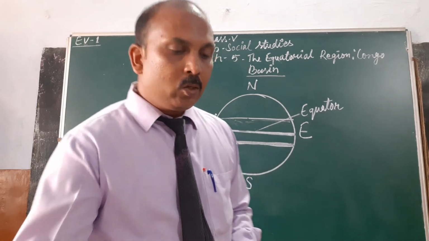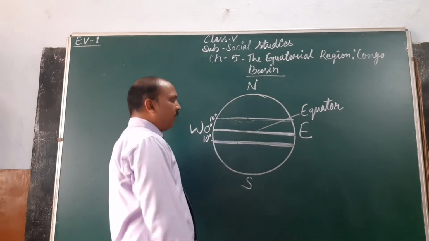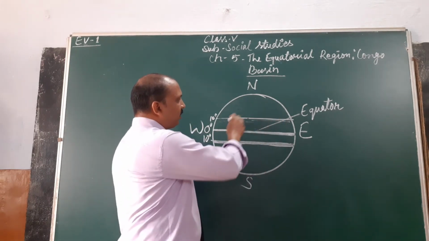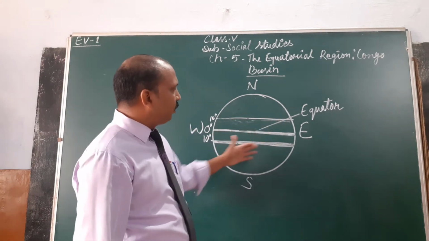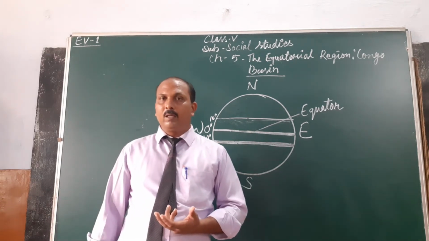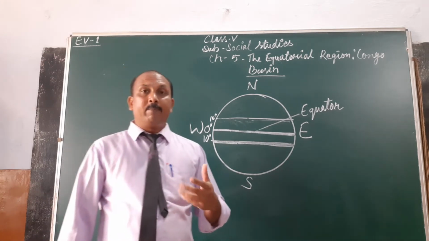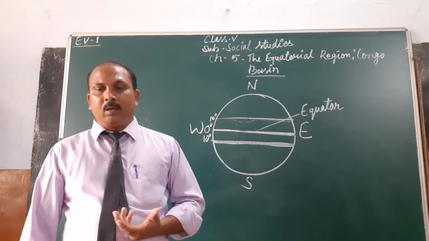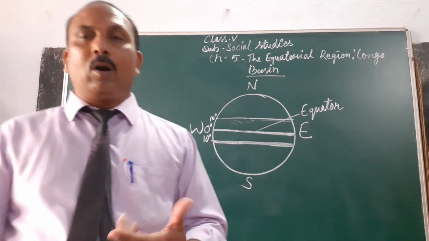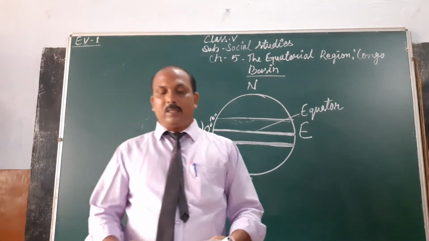Alright. So when the sun rays fall directly on the equatorial region, the seas found in this region evaporate fast, and it makes the climate humid. That's why this region is hot and humid, because it faces direct sunlight.